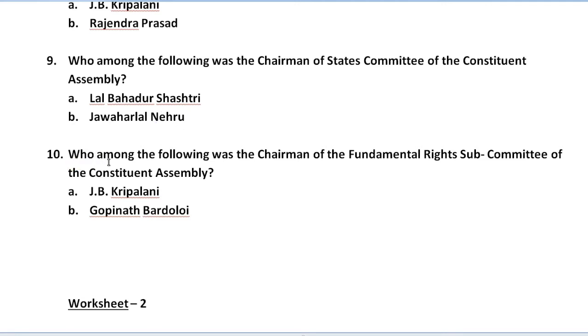Question number 10 we have: who among the following was the chairman of the Fundamental Rights Subcommittee of the Constituent Assembly? Here the first option is J.B. Kripalani and the second option we have is Gopinath Bardoloi.